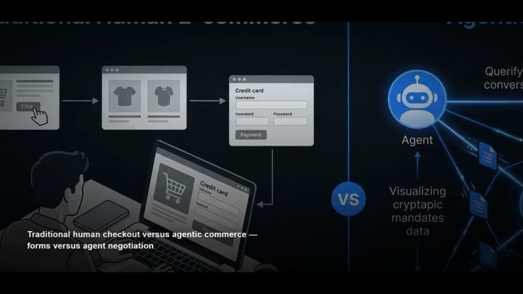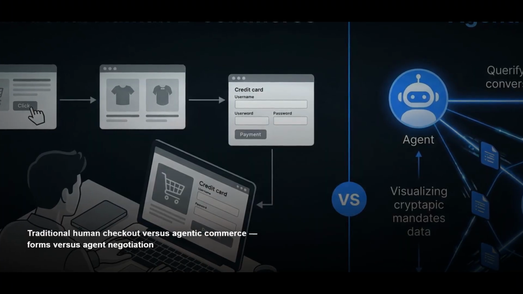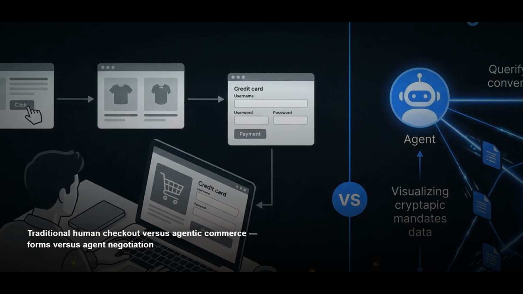AI agents do not process any of that. They need structured, machine-readable data served through standardized endpoints. UCP provides exactly this, a manifest file that declares your capabilities, your catalog, and your terms in a format any agent can parse in milliseconds.